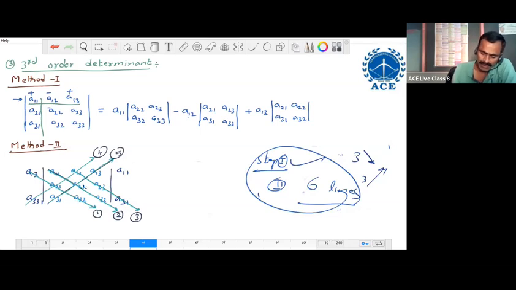Next, go to the next element, draw the line parallel to this. Like this, we draw the 6 lines: 3 from top to bottom, 3 more from bottom to top. Up to here, drawing the lines is completed. Using these lines, we write the value of the determinant.